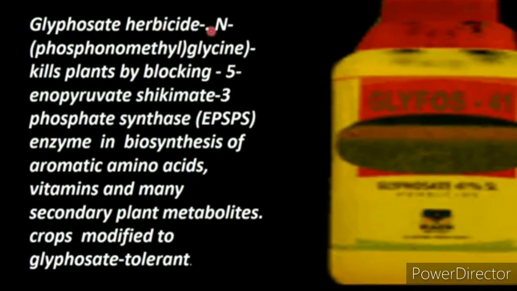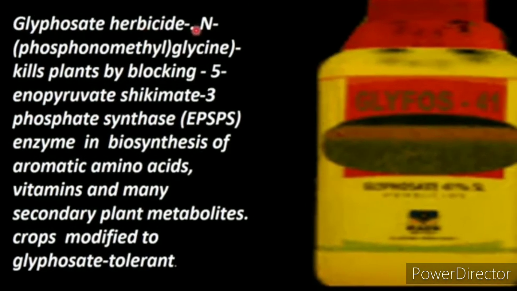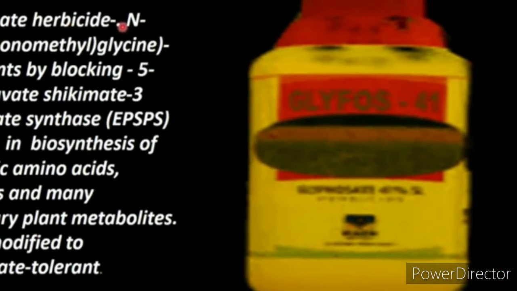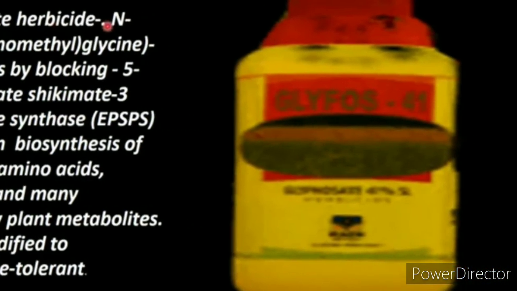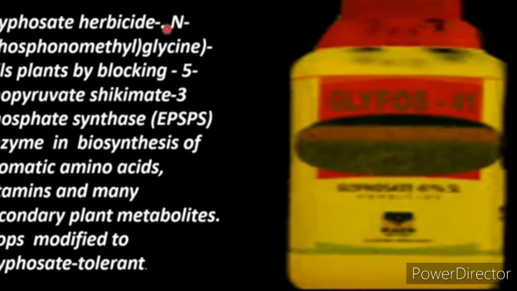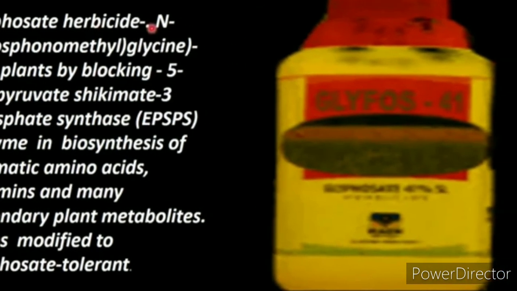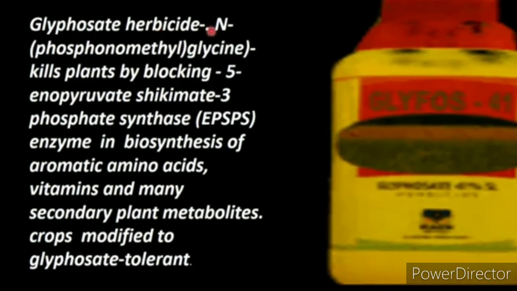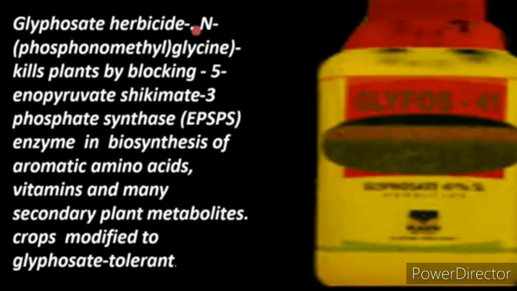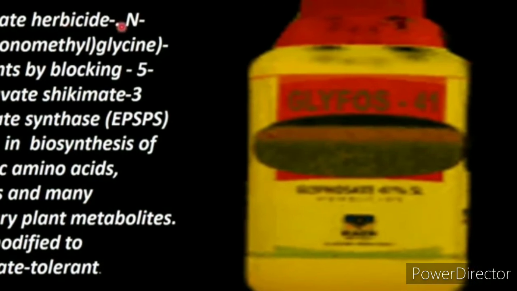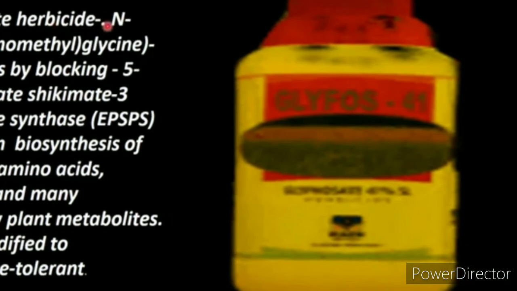For example, glyphosate is a herbicide or weedicide. Its trade name is Roundup. Its chemical name is phosphonomethylglycine. If we use this chemical as a herbicide, it kills the plants by blocking an enzyme produced by plants. That enzyme is 5-enolpyruvylshikimate-3-phosphate synthase enzyme, in short, EPSPS. This enzyme is involved in the biosynthesis of aromatic amino acids, vitamins and many secondary plant metabolites.